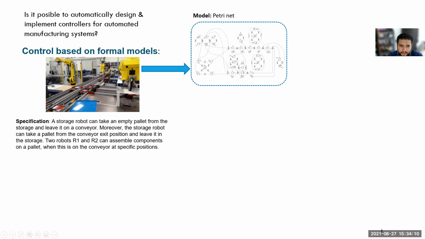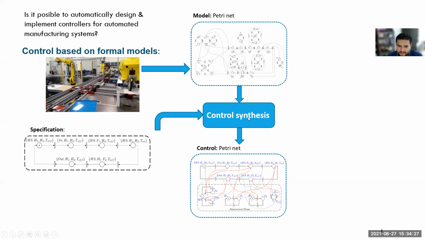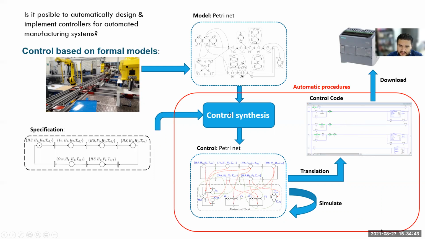First, we model the system that we want to control into a discrete event systems model. In particular, we use Petri nets. The specification is also translated to Petri nets. And once we have the model and specification as a Petri net, then we can synthesize the controller and obtain a controller that is also a Petri net. This Petri net can be used to simulate the closed-loop system and also can be translated to a PLC code language, and finally downloaded to the PLC device.